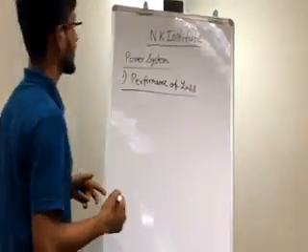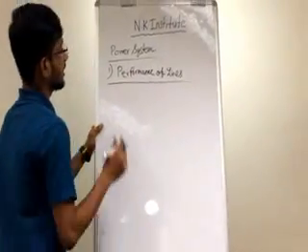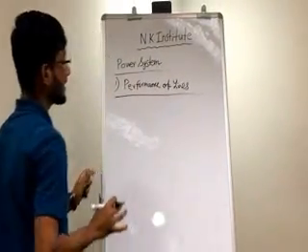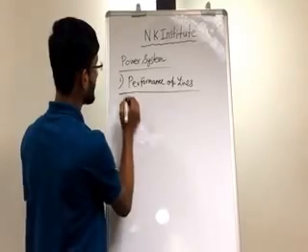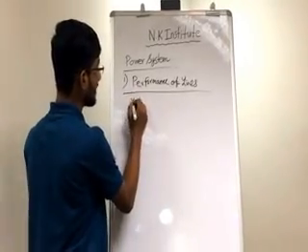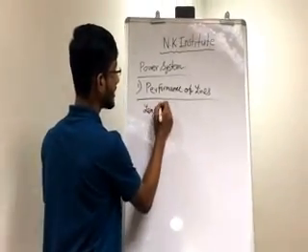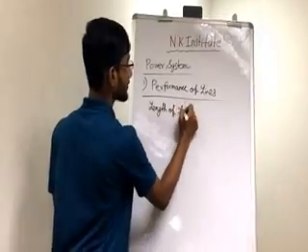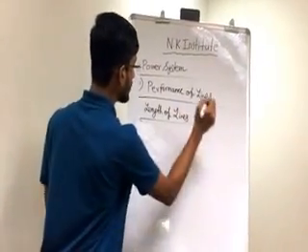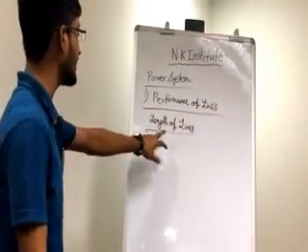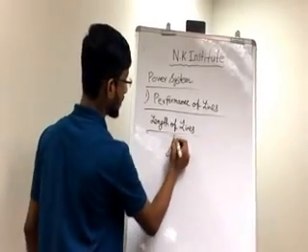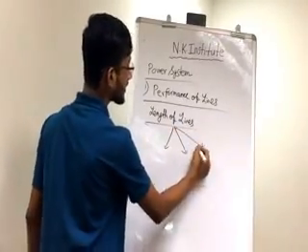To start with the performance of lines, I need to go with the basic thing. What is the length of the line? According to the length of line, we can divide it into three parts. What are the three parts?